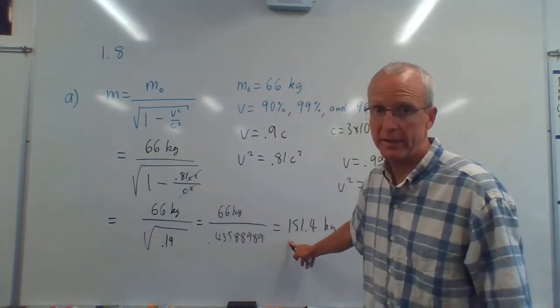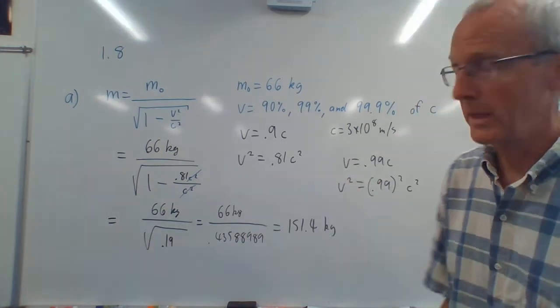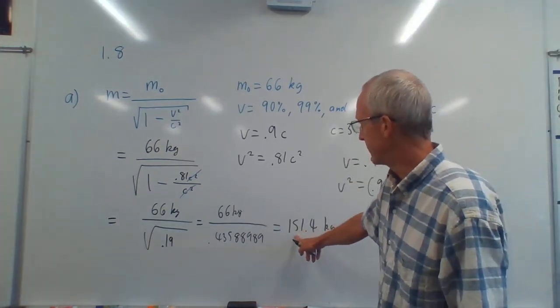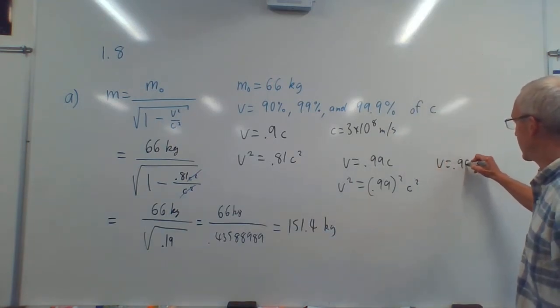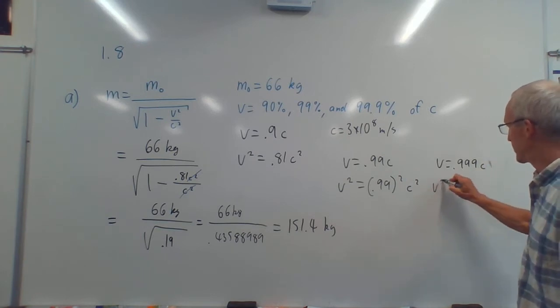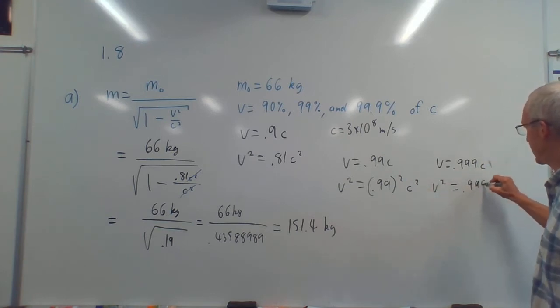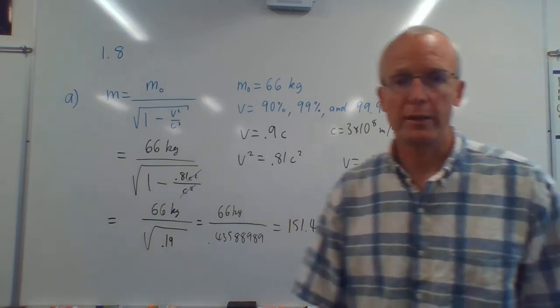You should get a number bigger than this because the faster you go, the bigger that number is going to be. It's going to be, I think, a lot bigger. Your mass is going to be even bigger. And then for the last one, V is 0.999c, or V squared is 0.999 squared times c squared. So you're going to get an even bigger number.